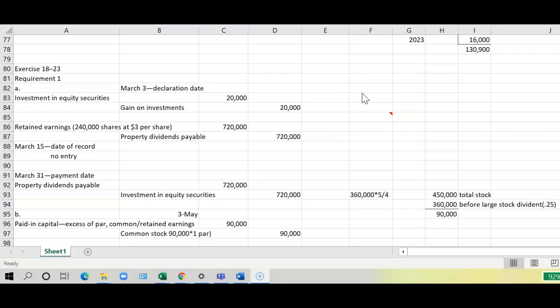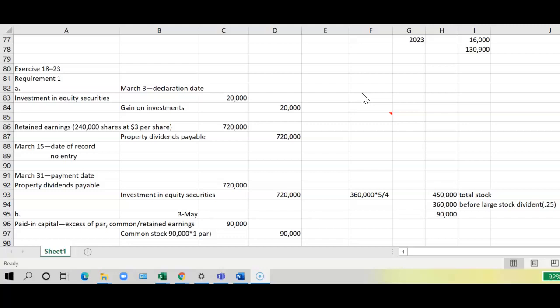Now, during 2021, several events and transactions occurred. So I'm going to go through each of these because there's different ways to handle some of these transactions. On March 3rd, the board of directors declared a property dividend of 240,000 shares of Lisco International common stock that Consolidated purchased in January as an investment.